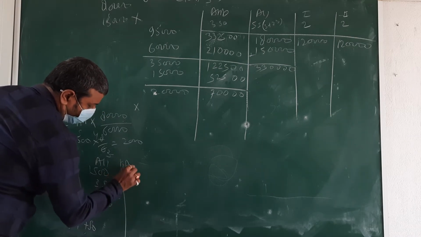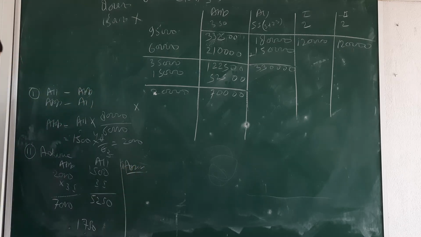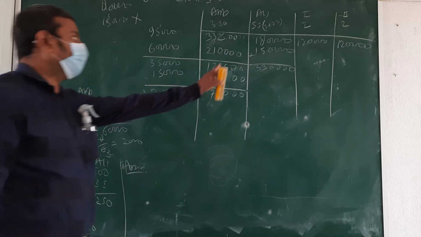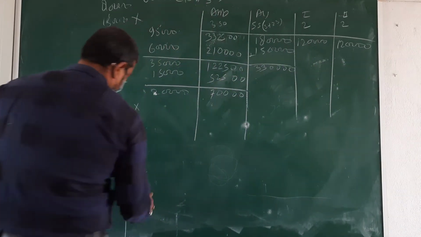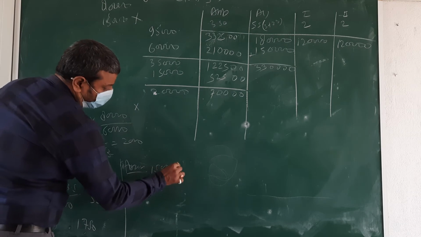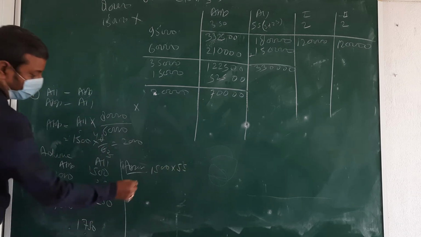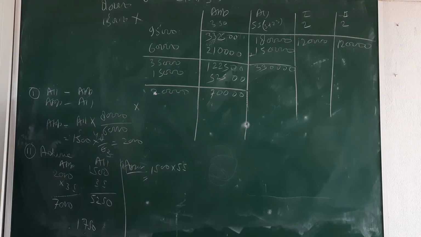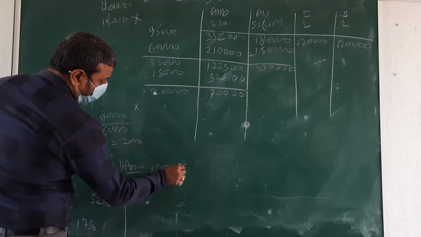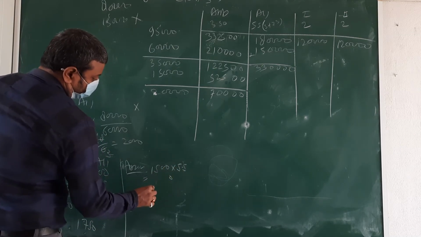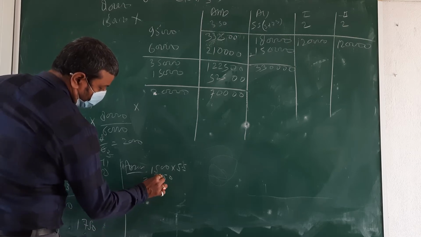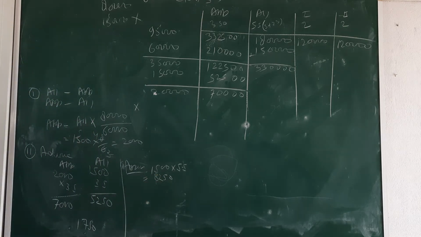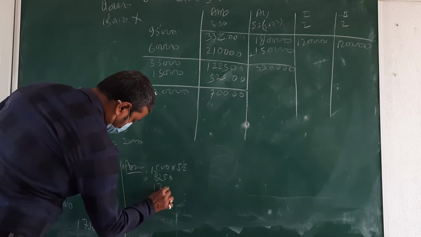Now go to calculate what, beta? Third, the error. In 1500 shares we are going to ask about this 5.5. What amount is coming? 1500 into 5.5. What amount is coming, beta? Tell me fast. 8250. Okay, but we have 1750.